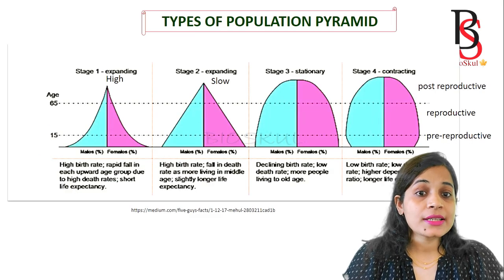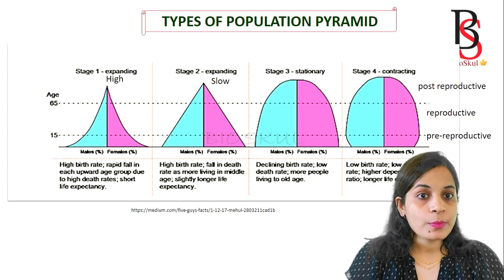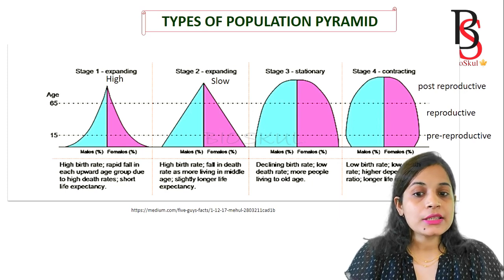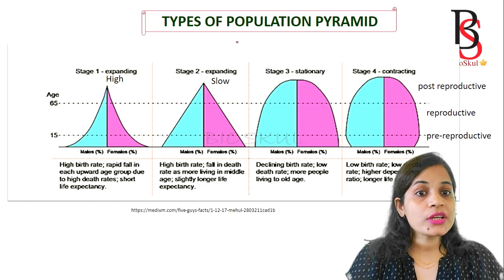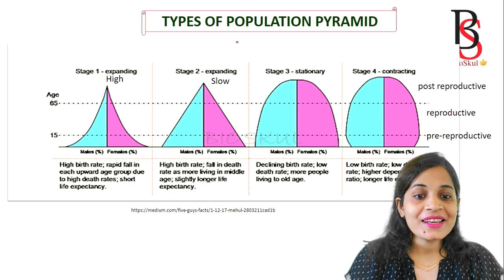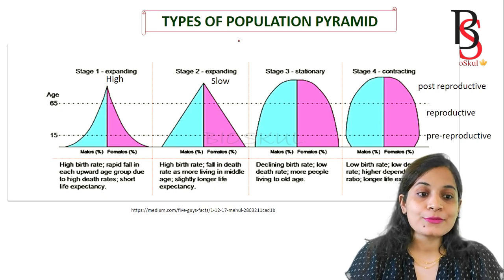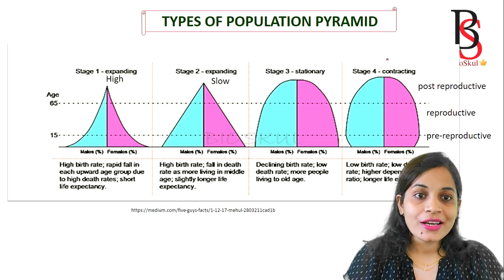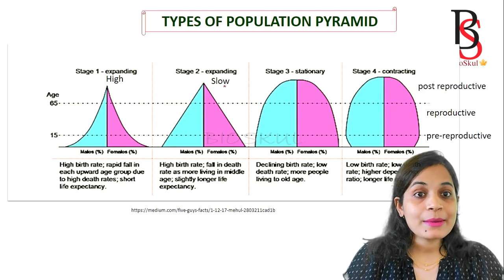Now comes the types of population pyramid. There are four types. Stage 1 is expanding at a higher rate, stage 2 is expanding but at a slower rate, stage 3 is the stationary population pyramid, and stage 4 is the contracting or declining population pyramid. Let's know more details about each type.